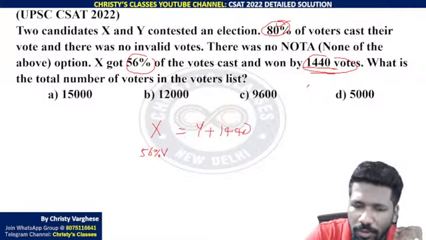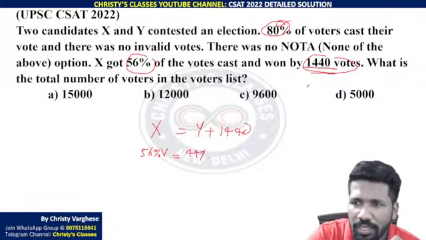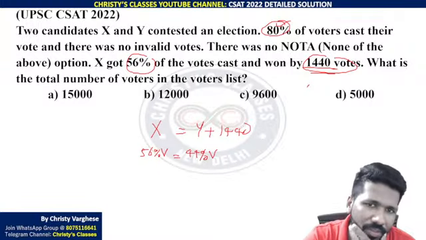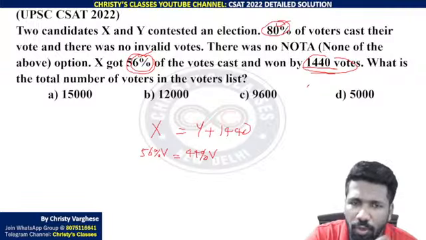But watts casted, if I represent it as V, this is 56% of V, and this is 44% of V. Why 44% of V? Because 100% minus 56, the remaining should be for Y, because no other invalid votes or no other candidates are there. So solving this you will get the value of V. 12% of V is equal to 1440.